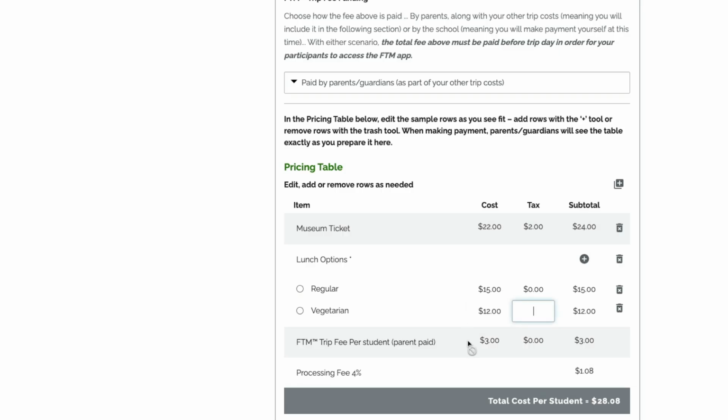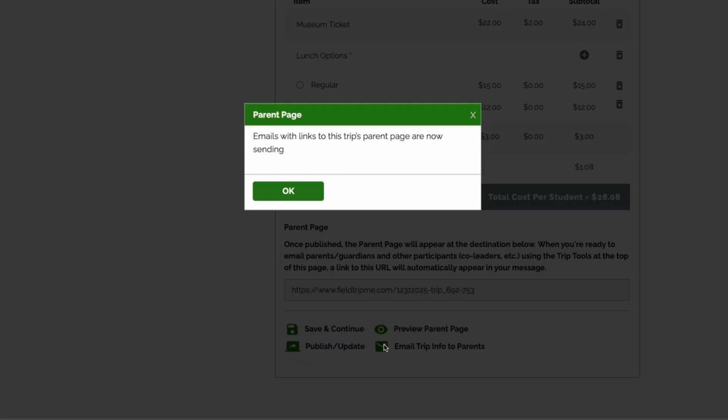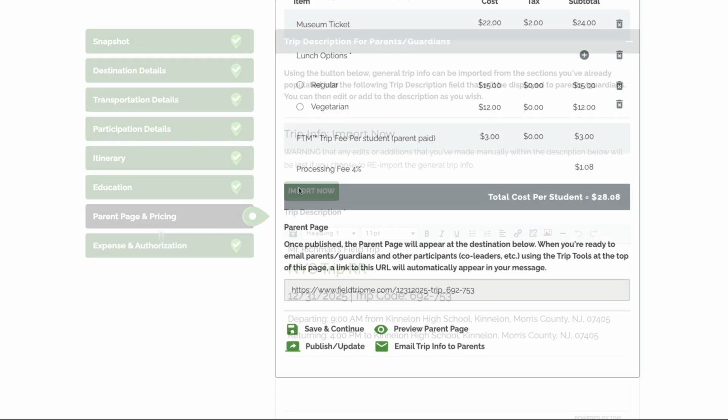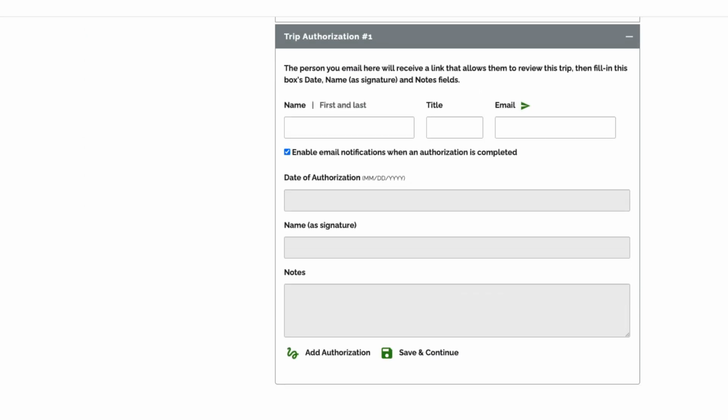Once you've set up all of the info that your parent page will need, you can use the tools at the bottom to preview the page, publish or update the page, and then, when you're ready, email all participating parents and guardians a link to the page. Lastly, Field Trip Me offers a section to help you track your trip's expenses and authorizations. The authorization area lets you email a read-only version of your trip's setup for review and approval, and can notify you whenever there's been some authorization activity.